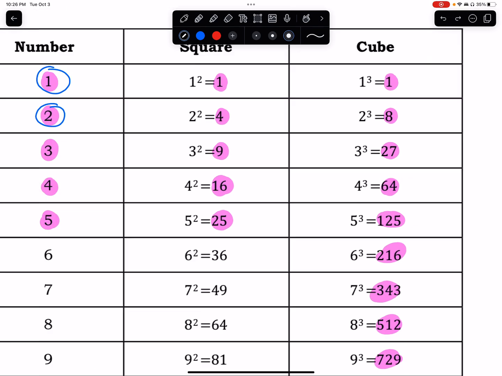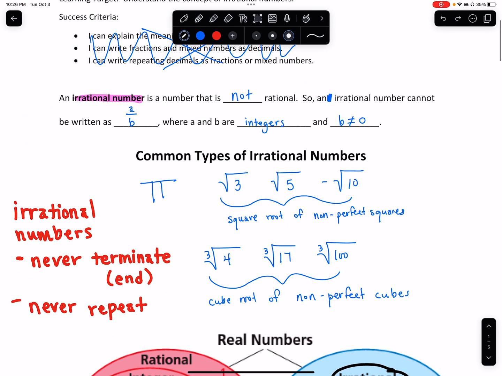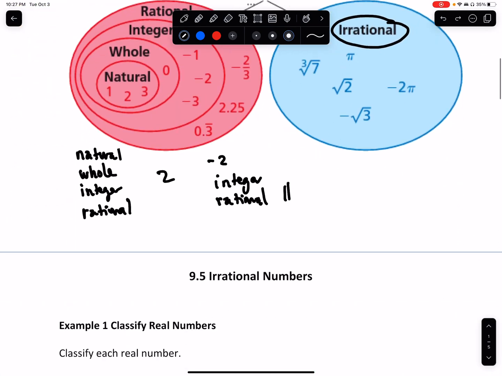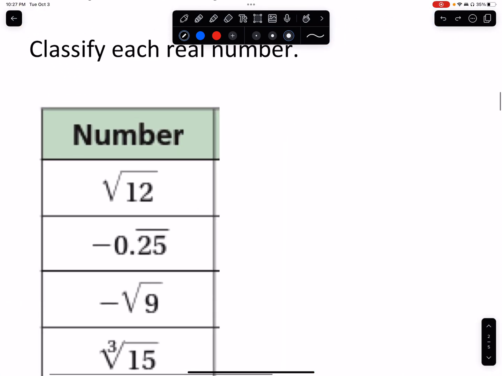So when you get that, then what kind of number is that? Well, that sounds like a type of irrational number, right? When you take the square root of a number that's not a perfect square. So without even grabbing our calculator, we can say, I know what happens when you take the square root of 12. You get an irrational number. I better size this back down. So we're going to say it's irrational. An irrational number. Never ends and never repeats. And if you're curious, go ahead and type in the square root of 12 and see what you get. And y'all say, I told you so. See? Told you so.